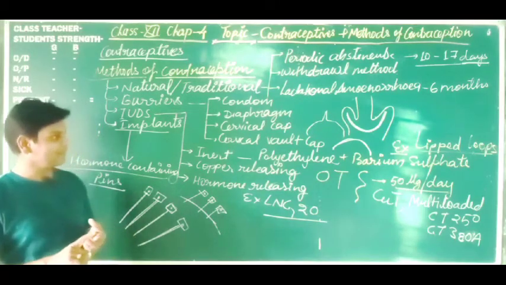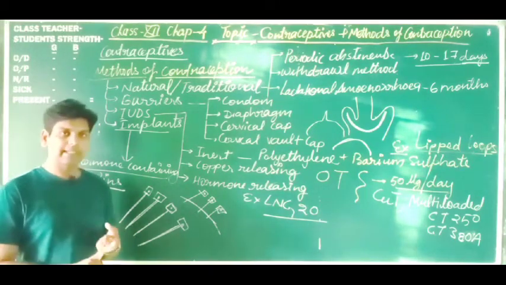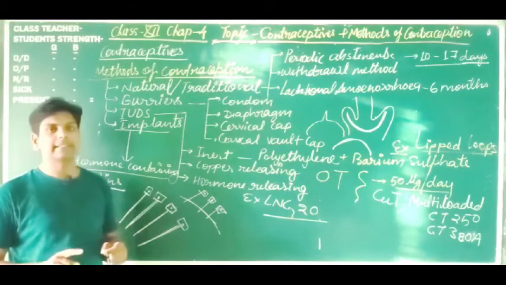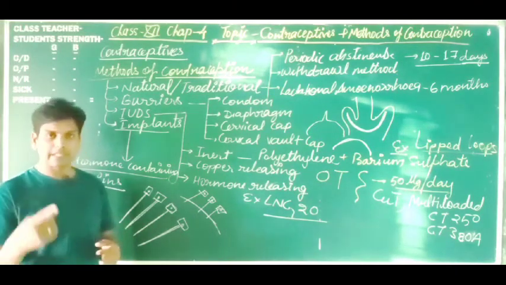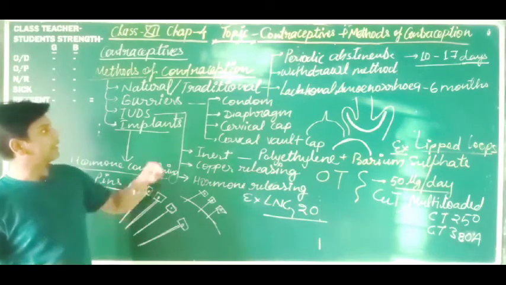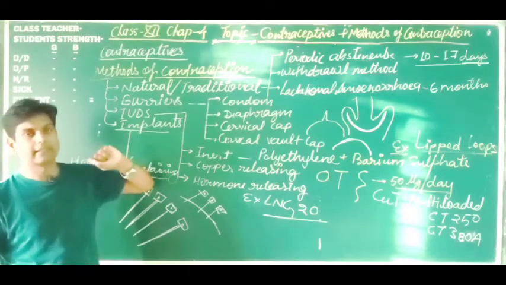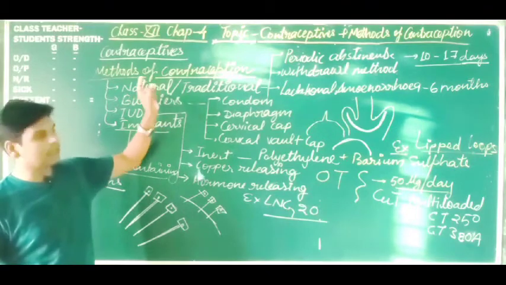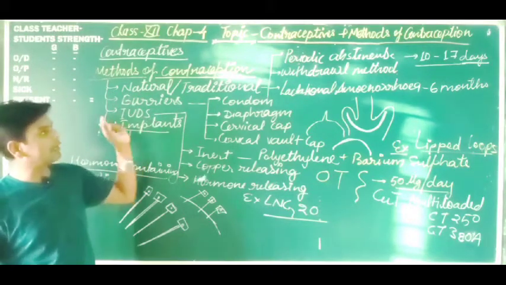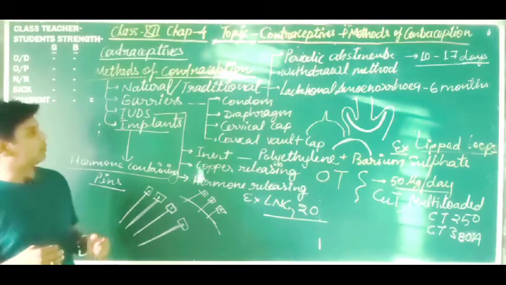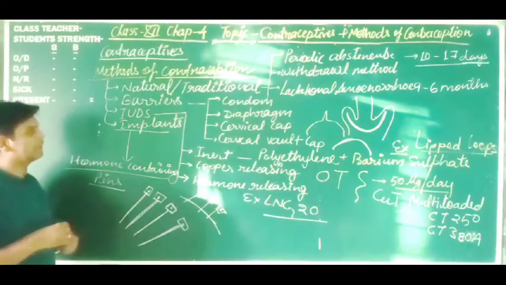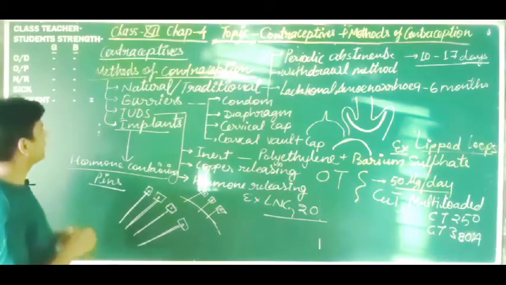It should be reversible, easy to access, comfortable, without side effect, and give a reliable result. Reliable result means reliable contraception. So these all are the characteristics of good contraceptives. Got it? So one more thing is left, that is another method.